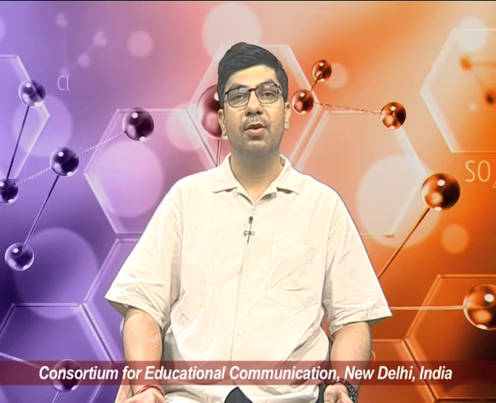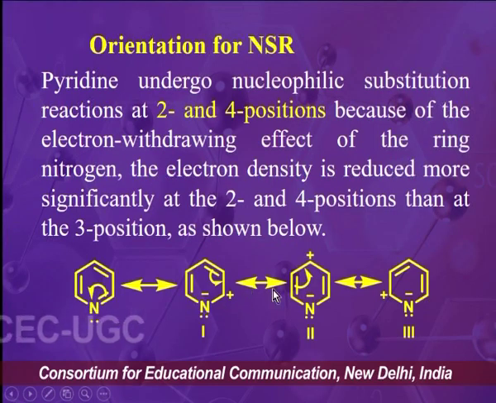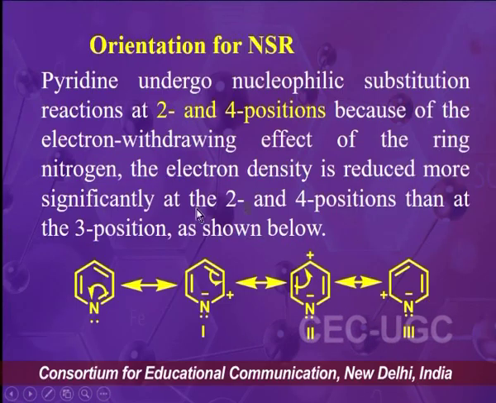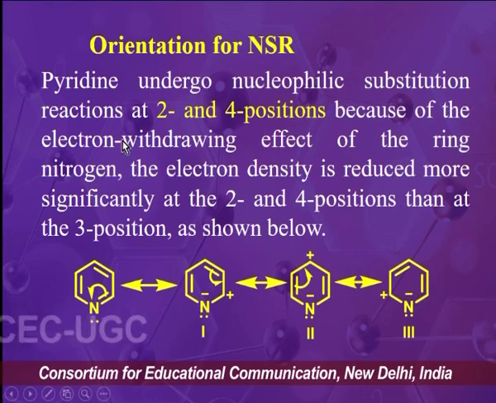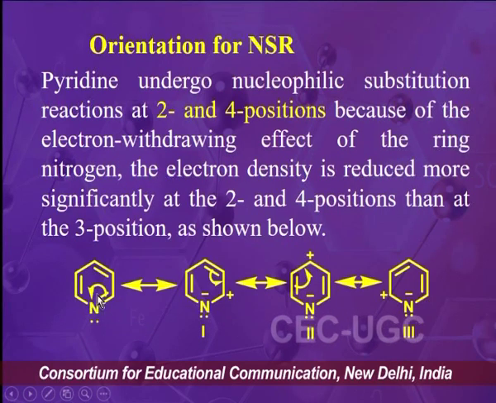Now the second observation is that the nucleophilic substitution reaction in pyridine takes place at position 2 and 4 rather than position 3. This can be understood like this: pyridine undergoes nucleophilic substitution reaction at 2 and 4 positions because of the electron withdrawing effect of the ring nitrogen atom.